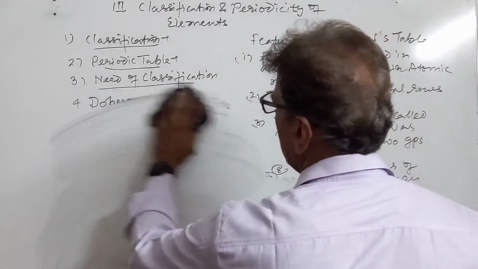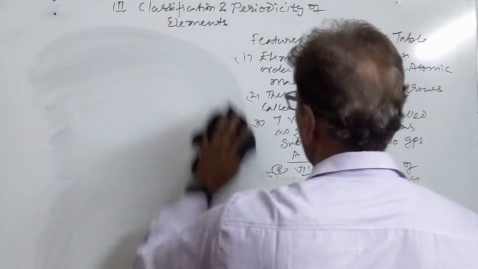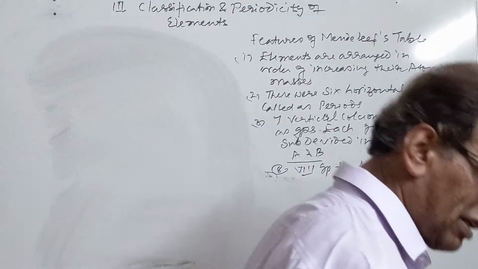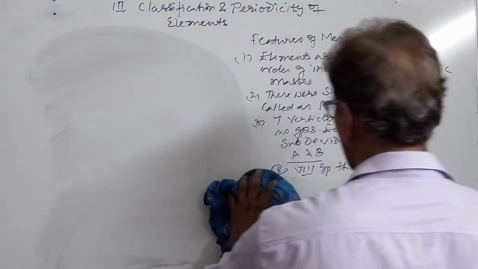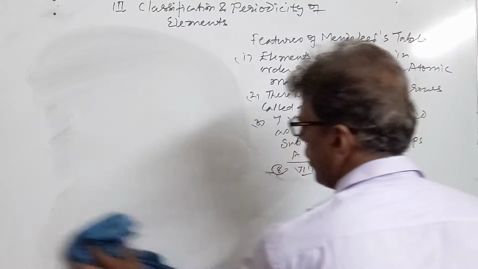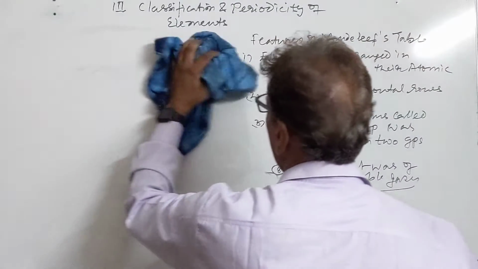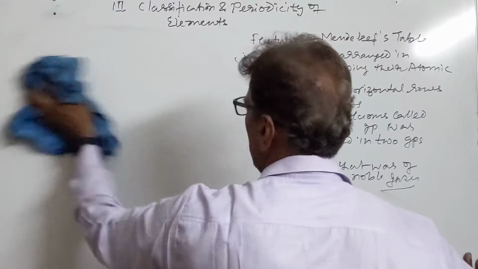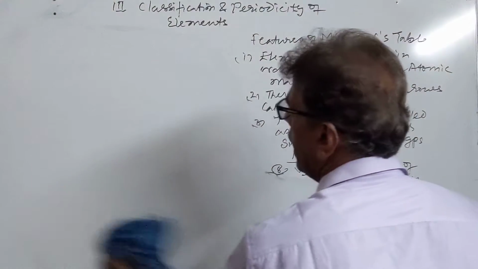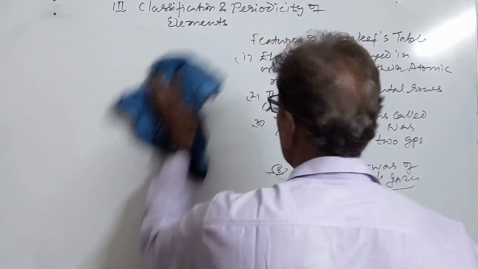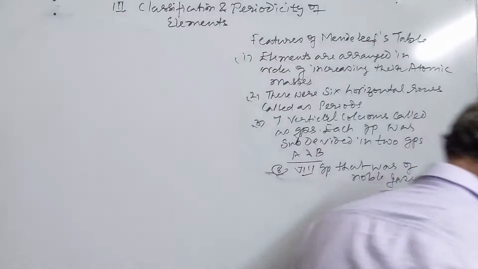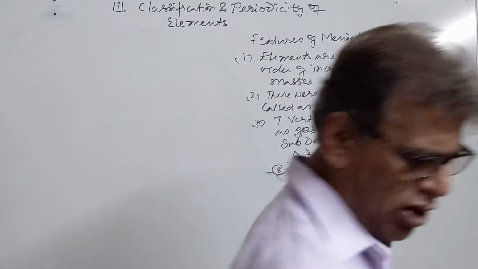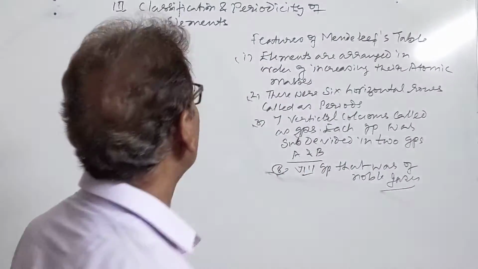That's why it is called long form of periodic table. It was given on the basis of modern periodic law, according to which periodic properties of the elements are the periodic functions of their atomic numbers. They are not the periodic functions of their mass numbers.